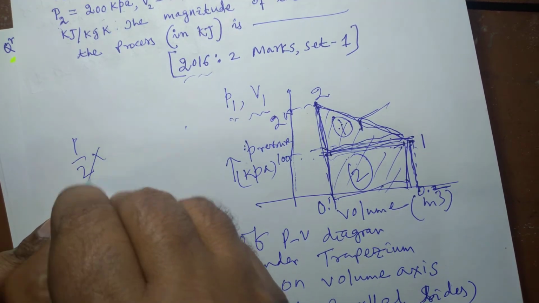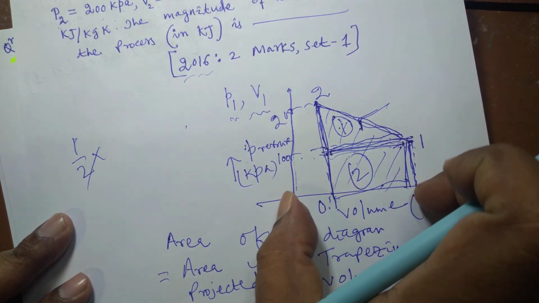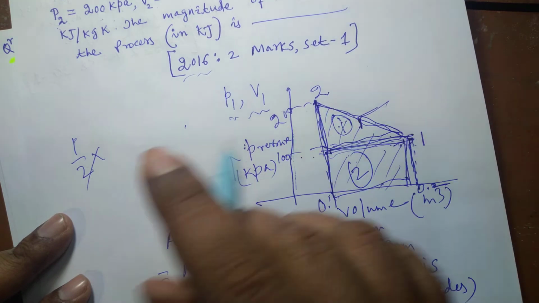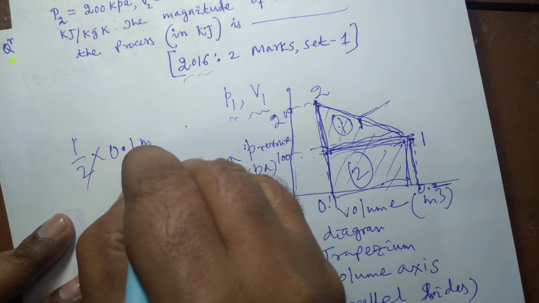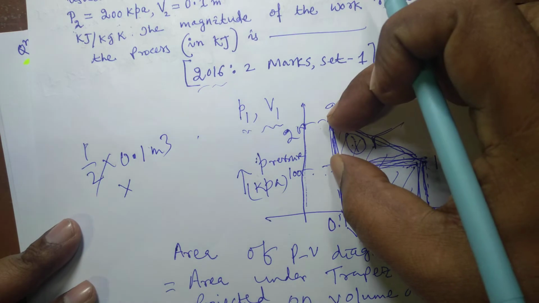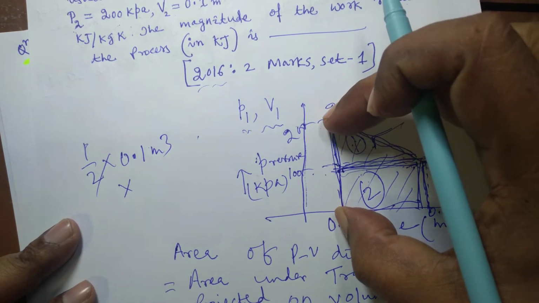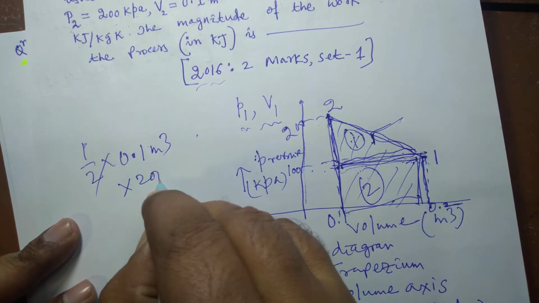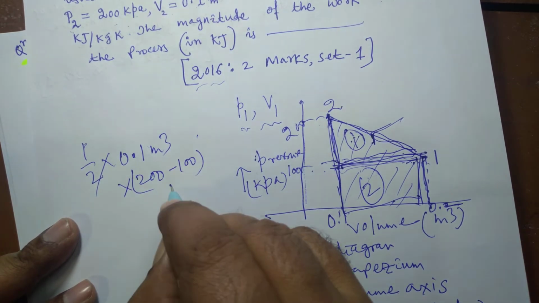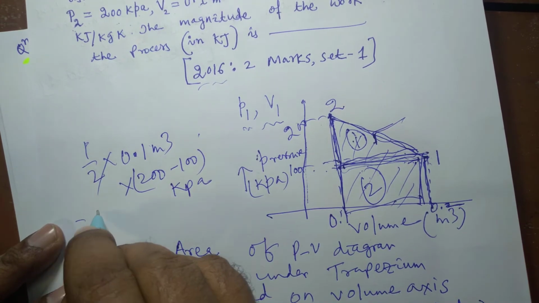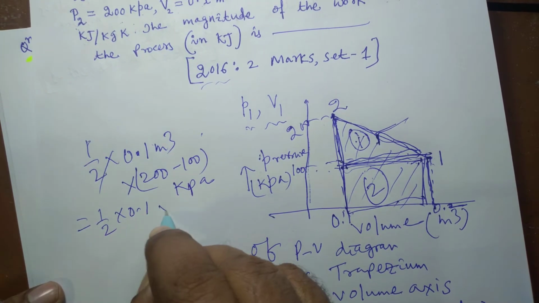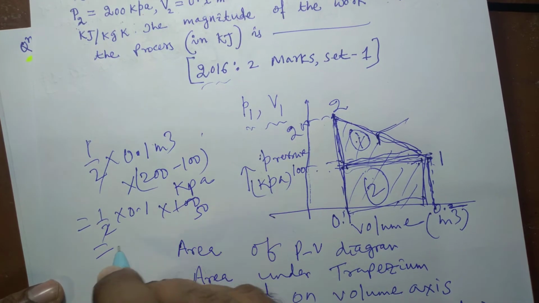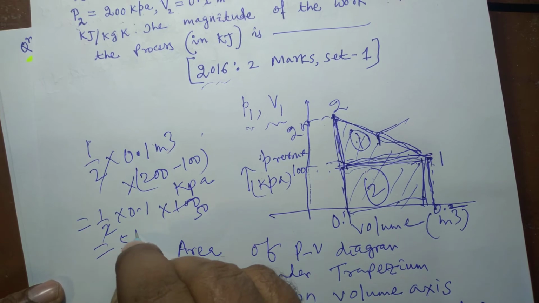So half base is 0.1 meter cube, because this is 0.2 and this is 0.1, and this length is 0.2 minus 0.1, that is 0.1 meter cube. So 0.1 meter cube multiplied by, and this length is 200 kilopascal, and this is 100 kilopascal. So this is 200 minus 100. This is the area of figure 1. This is equal to half into 0.1 multiplied by 100, that is 50 into 0.1 is 5 kilojoule.